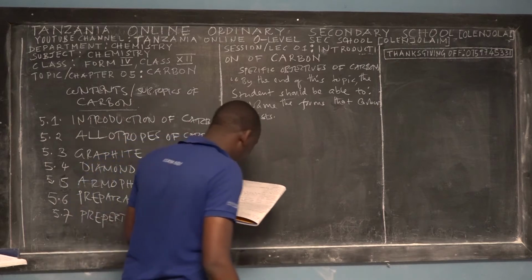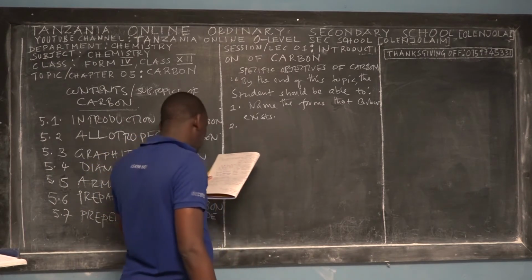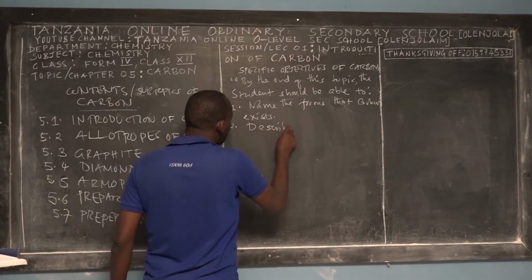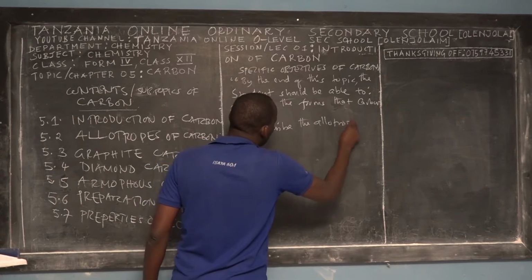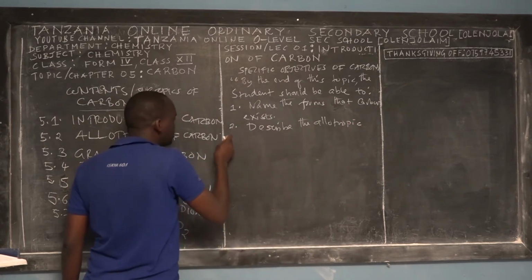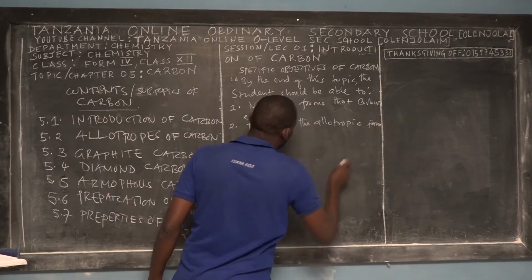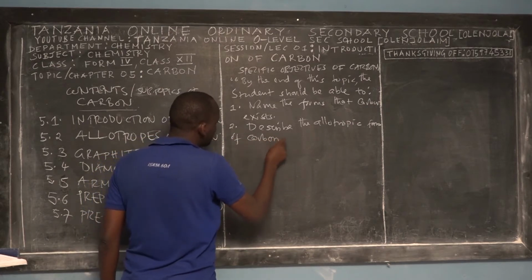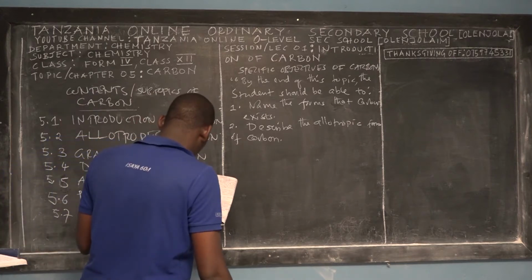Then the second specific objective, the student should be able to describe allotropic forms of carbon. Describe allotropic forms of carbon.